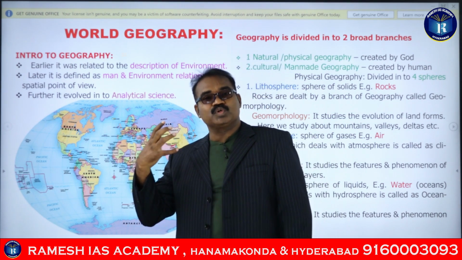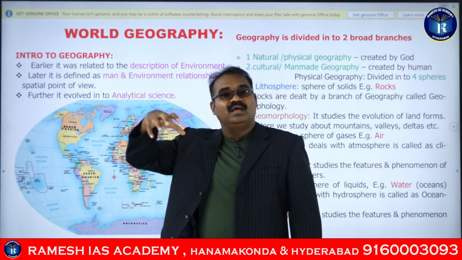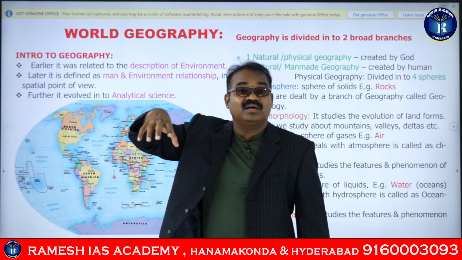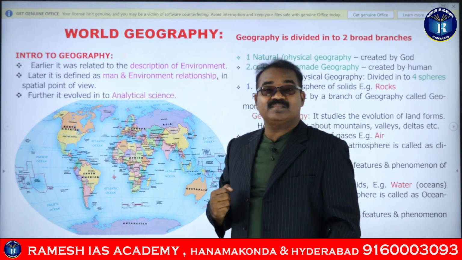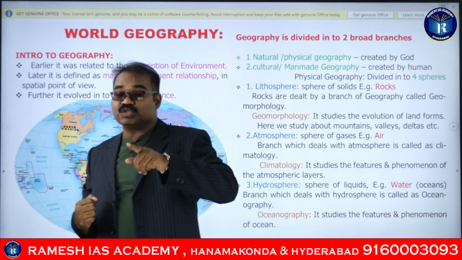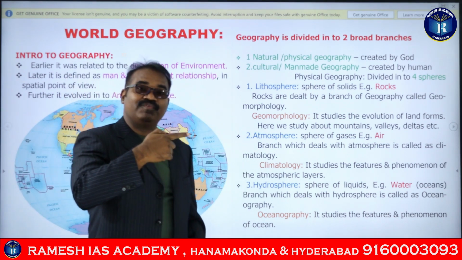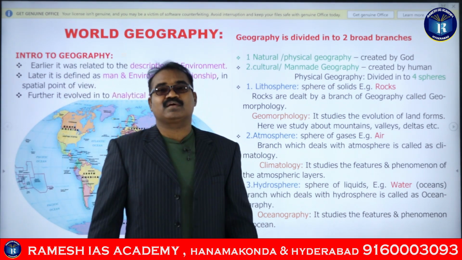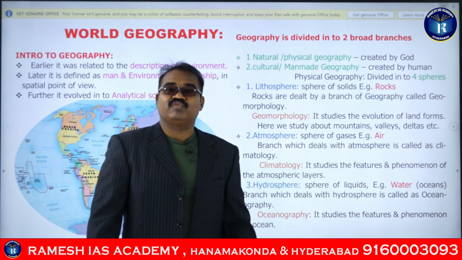When a cyclone is approaching, we are trying to tell the speed of the winds with which it is coming. At the same time, we are also trying to tell in which part of India the cyclone is going to strike or have a landfall.